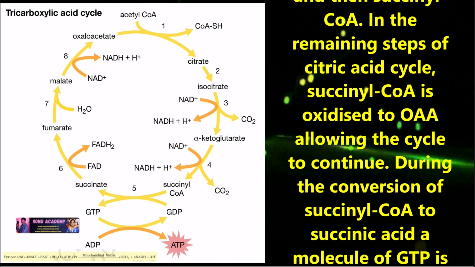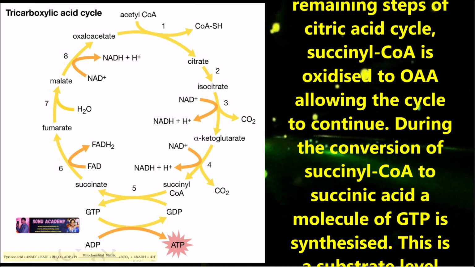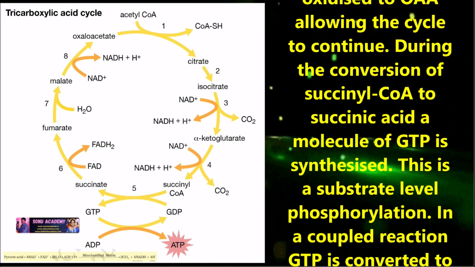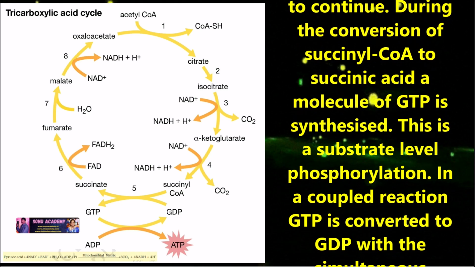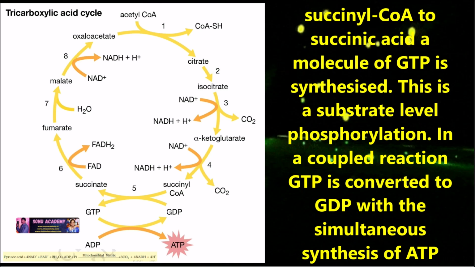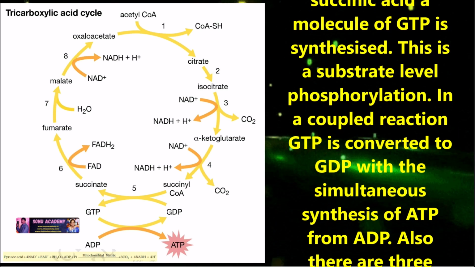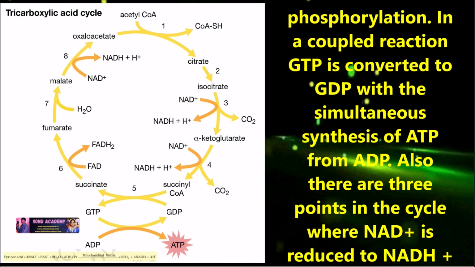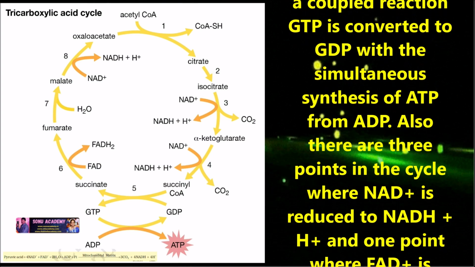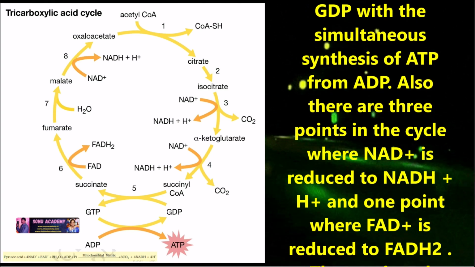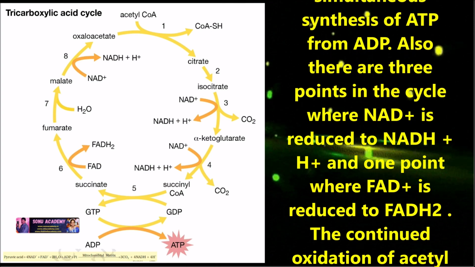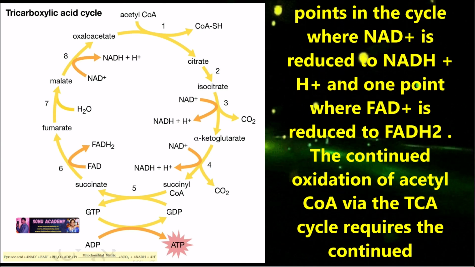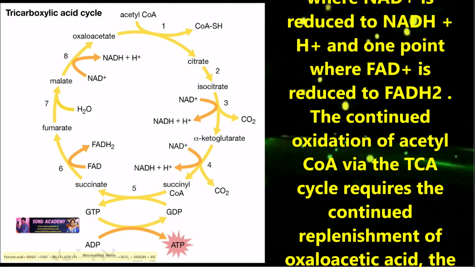During the conversion of succinyl CoA to succinic acid, a molecule of GTP is synthesized. This is substrate level phosphorylation. In a coupled reaction, GTP is converted to GDP with the simultaneous synthesis of ATP from ADP. Also, there are 3 points in the cycle where NAD plus is reduced to NADH plus H plus and 1 point where FAD plus is reduced to FADH2.